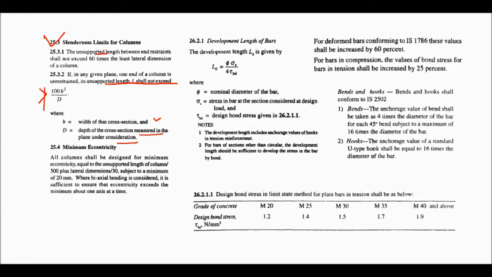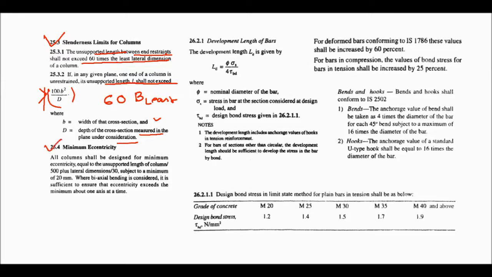And the unsupported length between the restraints shall not exceed 60 times the least lateral dimension, b least, or 100 b square by d.